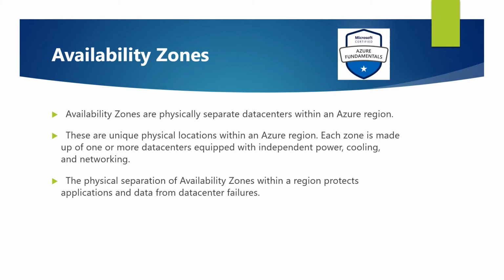Zone redundant services replicate your applications and data across Azure availability zones to protect from single point of failure. Examples of availability zones are Central US, East US 2, West US 2, West Europe, etc. With availability zones, Azure offers industry best 99.99% VM uptime.